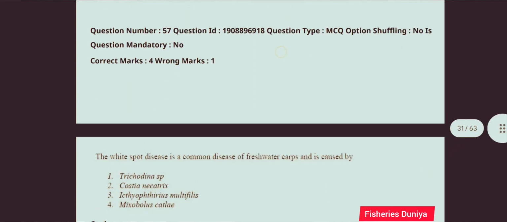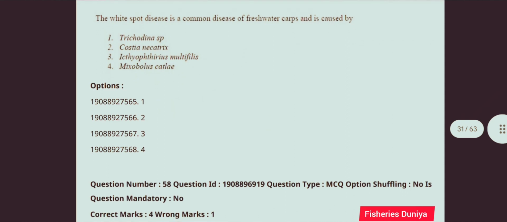Next question. The white spot disease is a common disease of freshwater carps and is caused by. So the correct answer for this question is option number 3, Ichthyophthirius multifiliis.